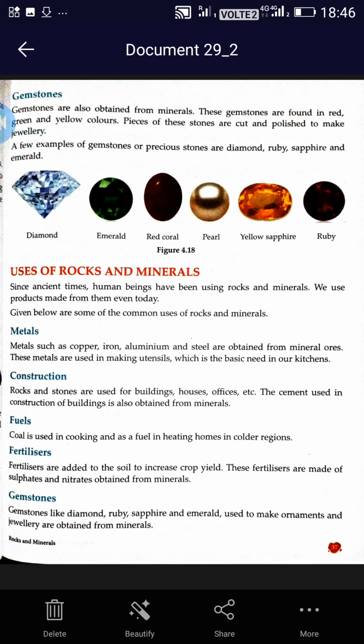Fertilizers. Fertilizers are added to the soil to increase the crop yield. Why are fertilizers added to the soil? To increase the crop yield, so that the production of crop is more in the soil. These fertilizers are made up of sulfates and nitrates which are obtained from various minerals. Gemstones like diamond, ruby, sapphire and emerald used to make ornaments and jewelry are also obtained from minerals. Just now I told this.